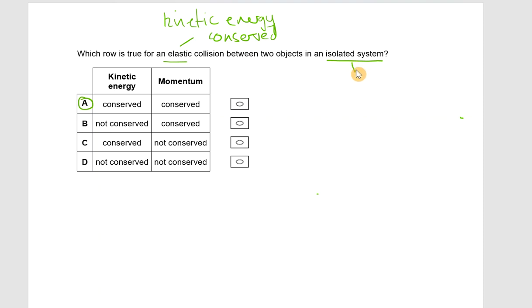An isolated system means there are no outside forces acting. And momentum is always conserved if there are no outside forces acting on the system. So the answer is A. Kinetic energy is conserved because it's an elastic collision. Momentum is conserved because there are no outside forces acting.